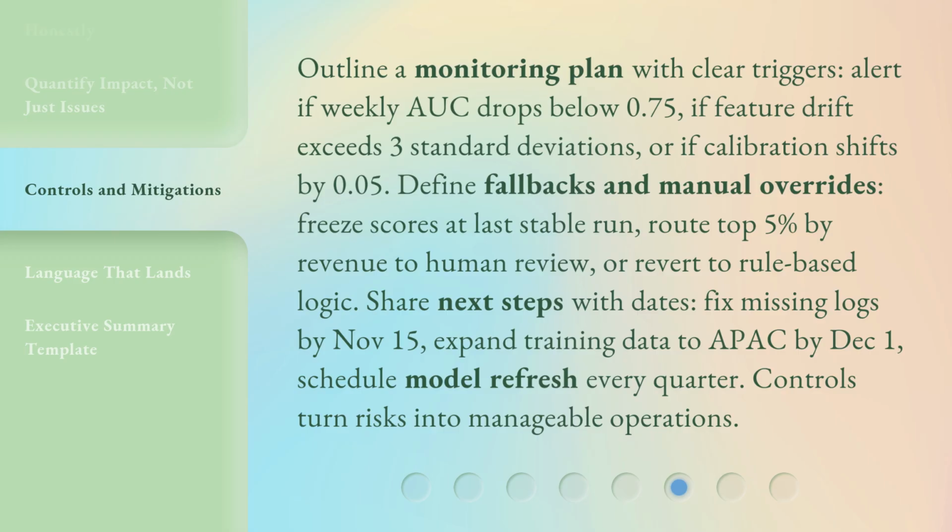Share next steps with dates. Fix missing logs by November 15th. Expand training data to APAC by December 1st. Schedule model refresh every quarter. Controls turn risks into manageable operations.